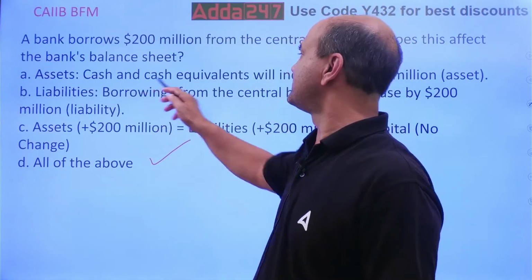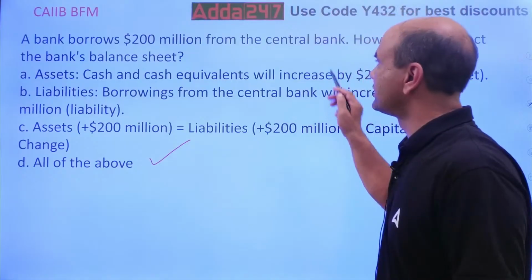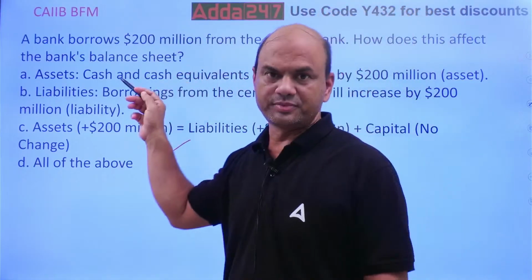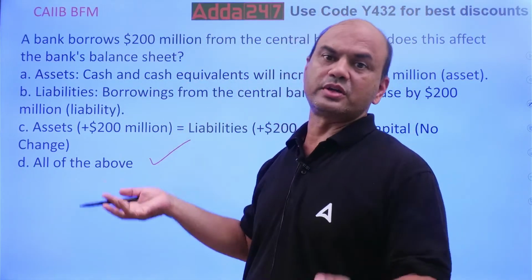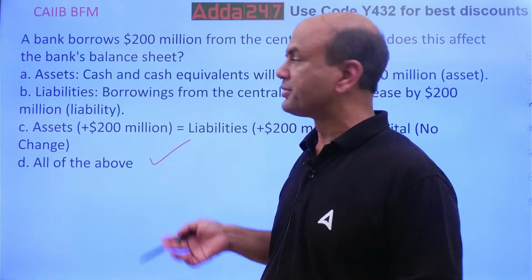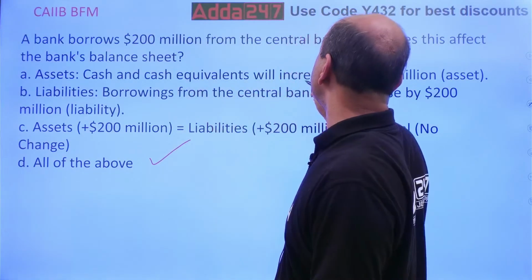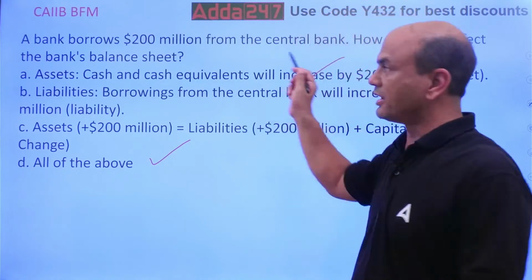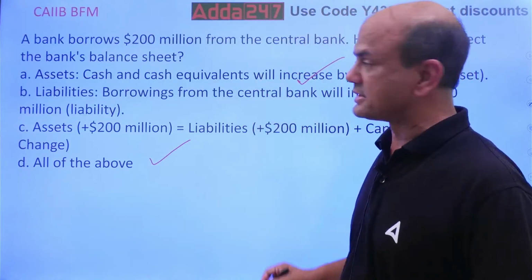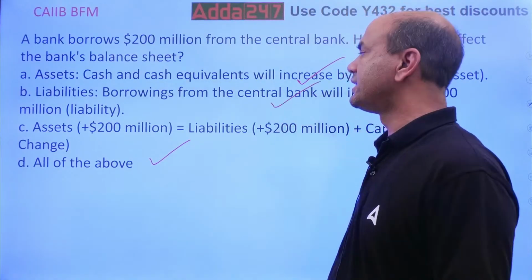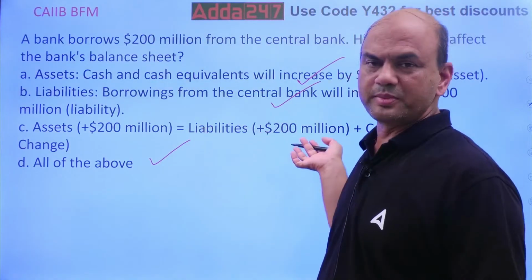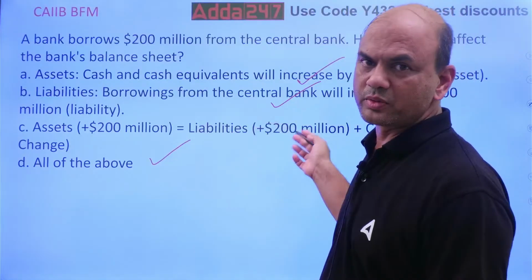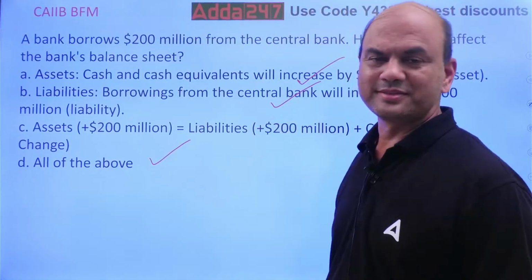Because see, this cash and cash equivalent will increase because I have received $200 million from RBI. So it's a sort of cash I am receiving, right? So cash and cash equivalent will increase. That's right. Borrowing from central bank. See, I borrowed it. So liability has increased. Will increase. And of course, it has to be balanced. Asset 200, liability 200 plus capital no change.